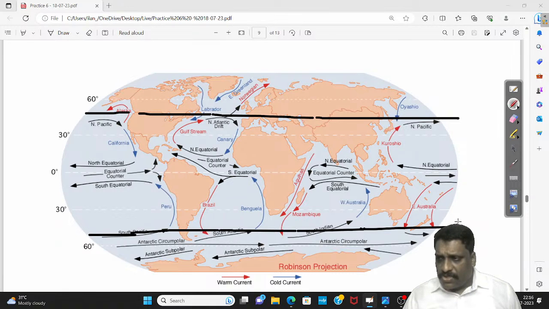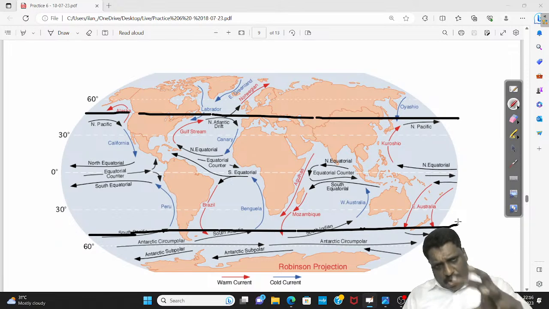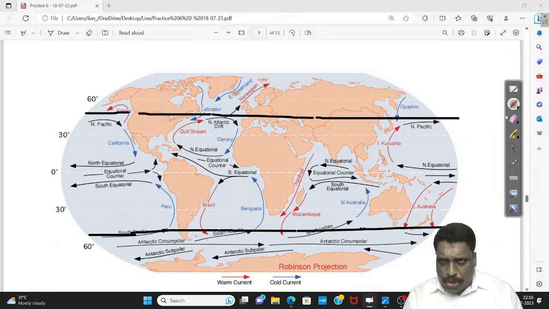Now, why have I taken this tropical and subtropical region? I'll tell you, because any ocean you take, I'm just marking the midpoints of any ocean.